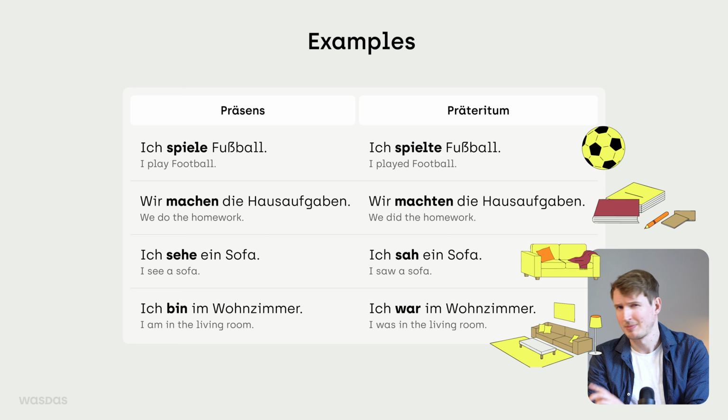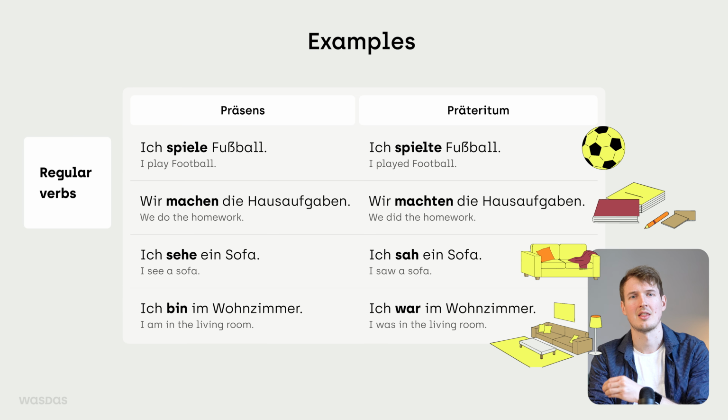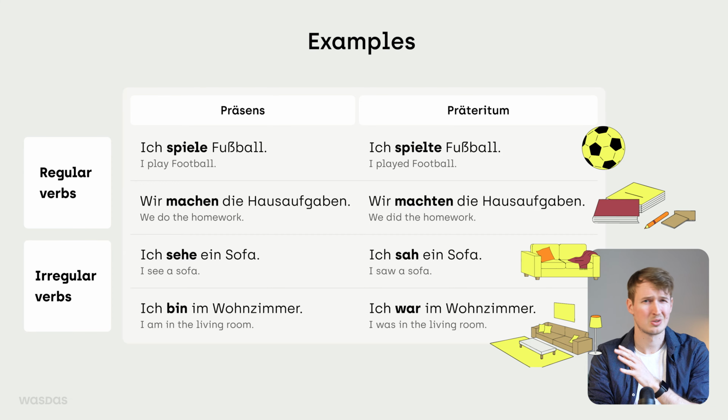So many examples, but they are very useful to explain how the Präteritum works. You might have spotted that the Präteritum forms of spielen and machen look very similar. This is the case because both of these verbs are regular. Here the Präteritum is formed by adding another t, but more on that later. In the third and fourth example, we didn't add another t because both sehen, to see, and sein, to be, are irregular verbs. Although these forms are also formed according to a fixed pattern, there is usually a vowel change.